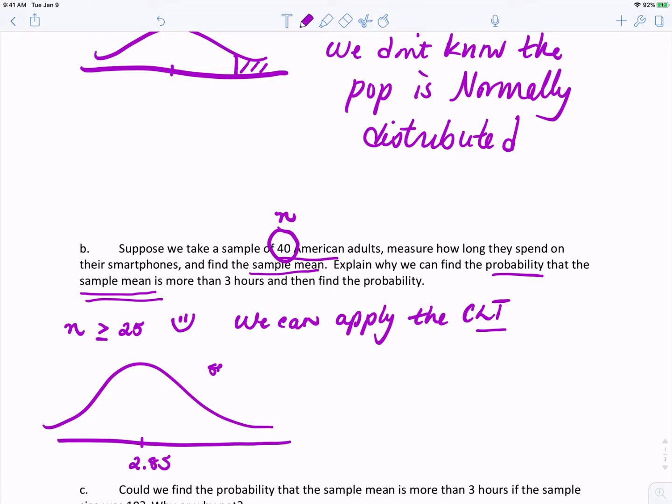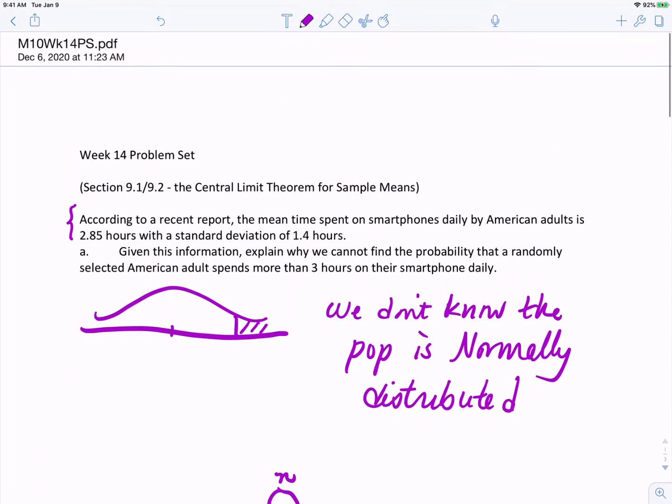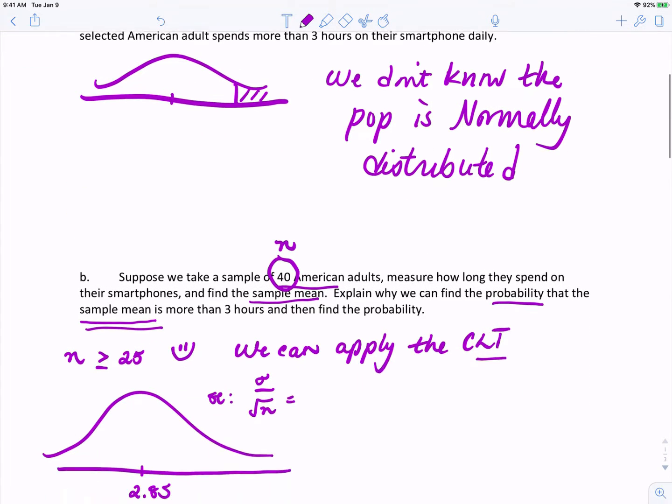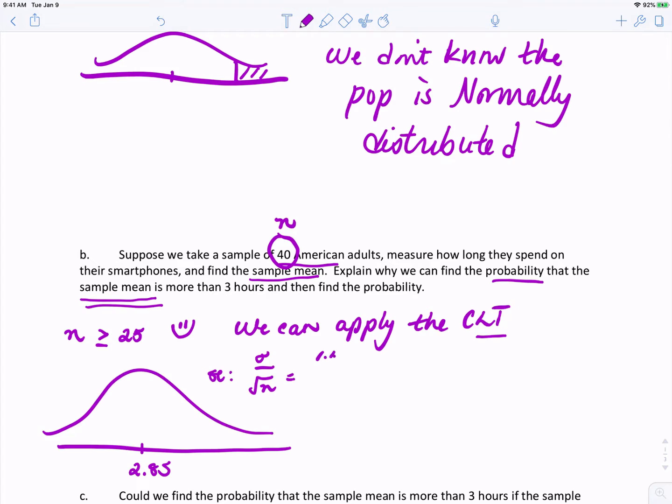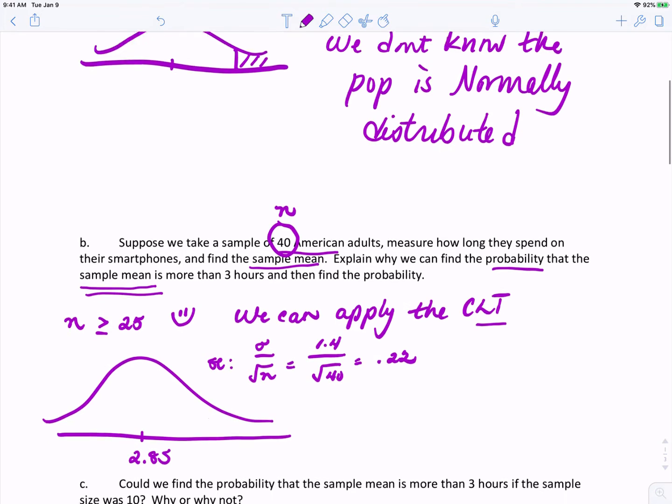And the spread, or the standard error, is given to us by the formula sigma divided by the square root of n, where sigma is the population standard deviation. So we would have 1.4 divided by the square root of, and our sample size here is 40, and so this distribution would have a spread of 1.4 divided by the square root of 40, or in other words, 0.22. So now we have a picture of the distribution. We can find this probability.